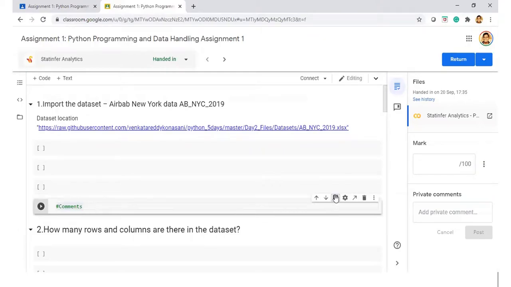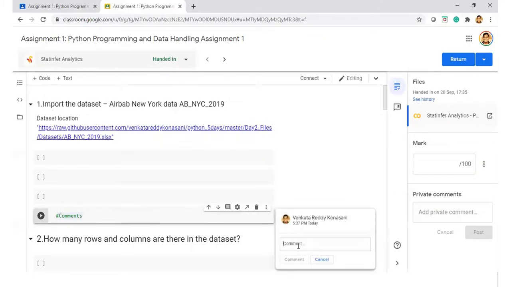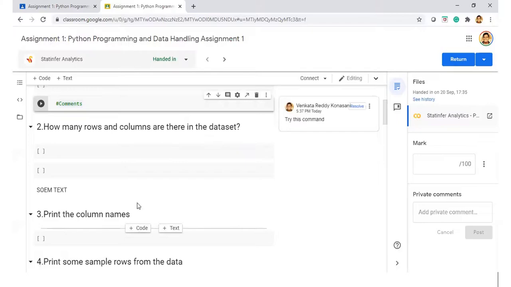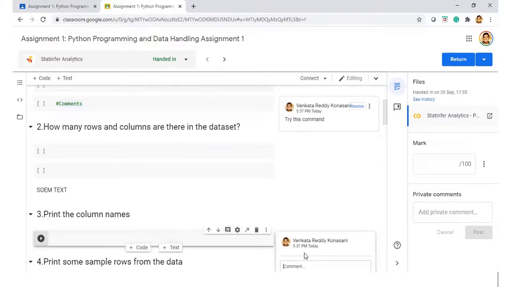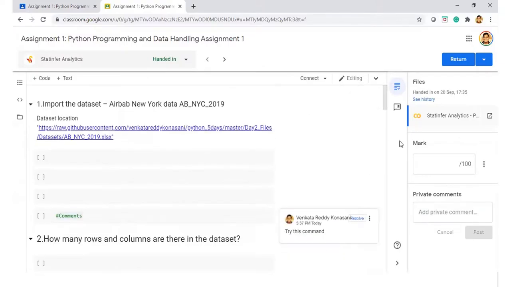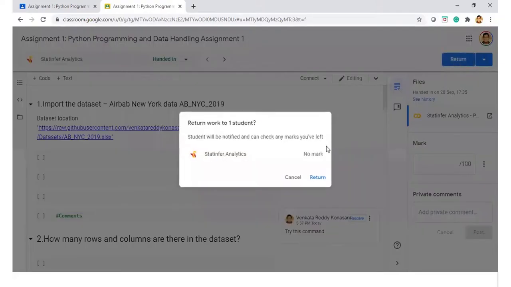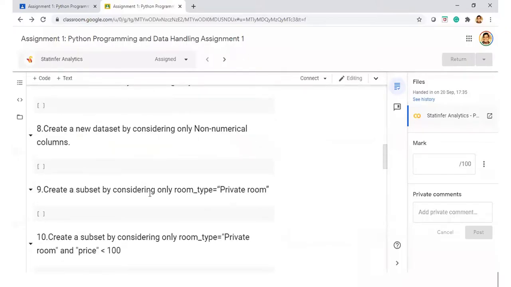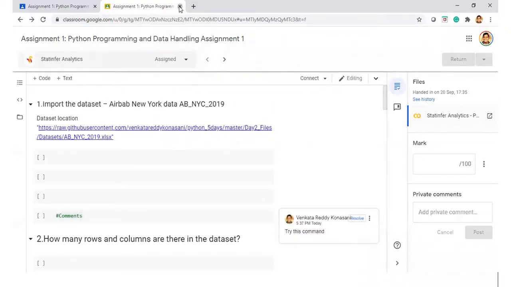Here I'll put a comment saying try this command, or this is an error, you should not do this. When you open it, you will see this comment, for example that this code is wrong. These are some of the comments or feedback you will get. After adding all these comments, I will return this assignment. If the assignment is fairly complete, I'll put the marks also, then return it. Since the assignment is not complete, I'll just return it. Then that is done from my side.